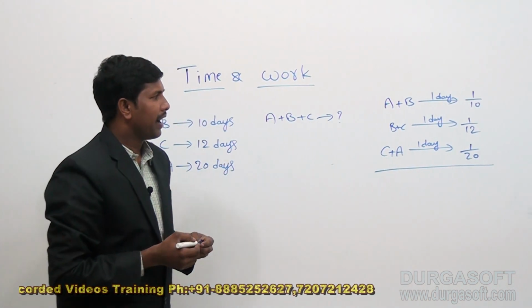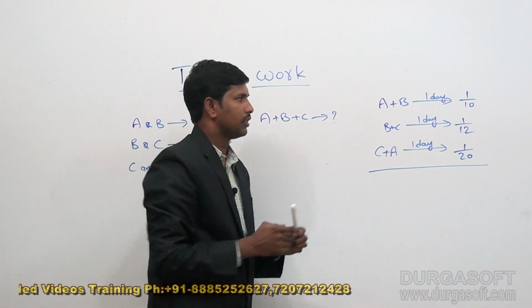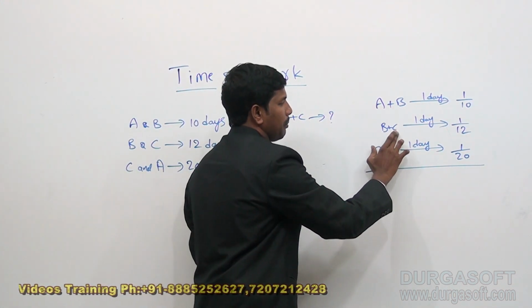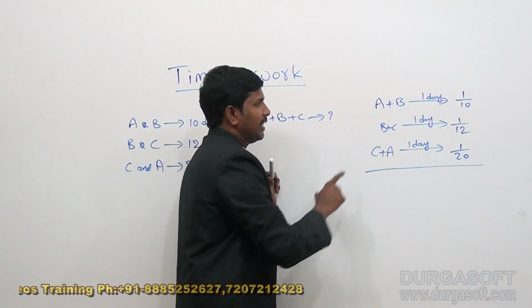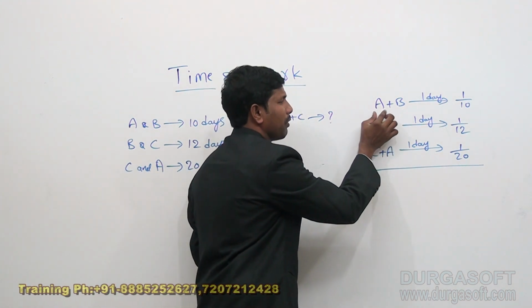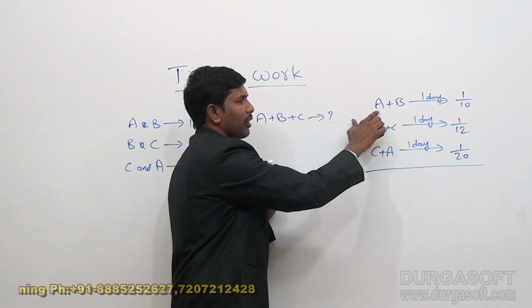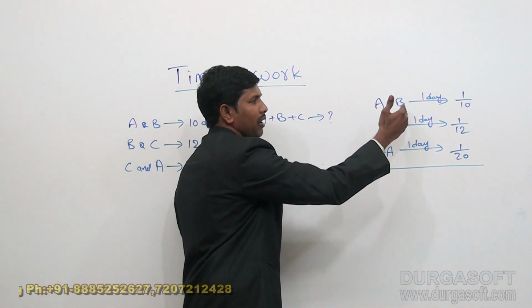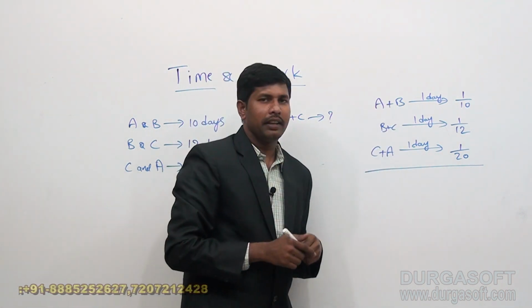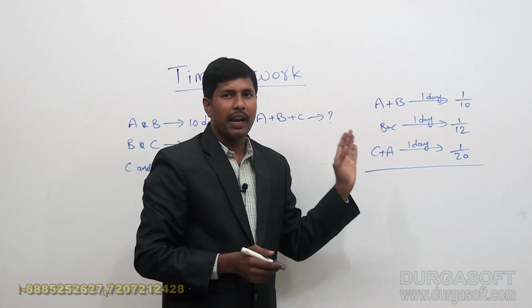Now, if I add all these 3 equations, A plus B plus B plus C plus C plus A. Here, what is A, what is B? It means 1 day work of A. So, we considered 1 day work of A as A and 1 day work of B as B. So, A plus B gives us 1 day work of A and B together.